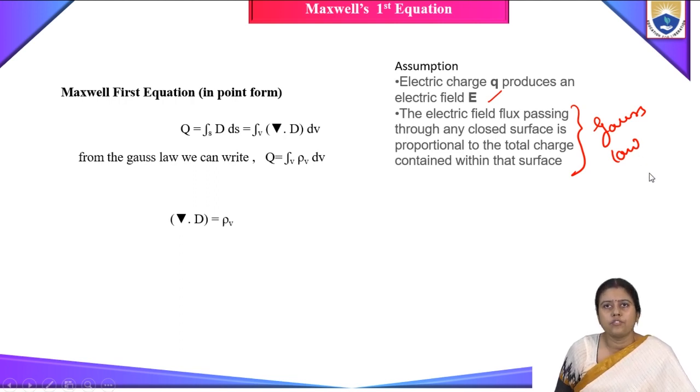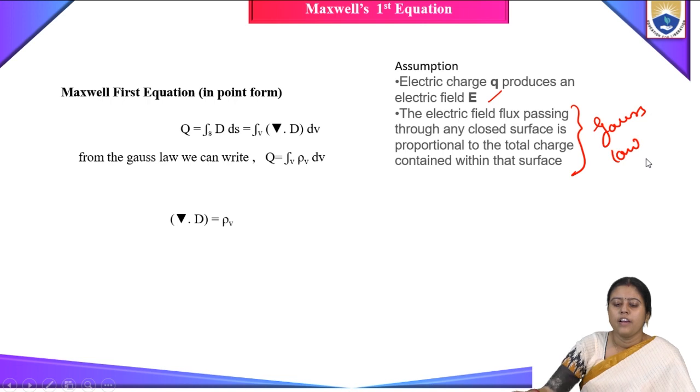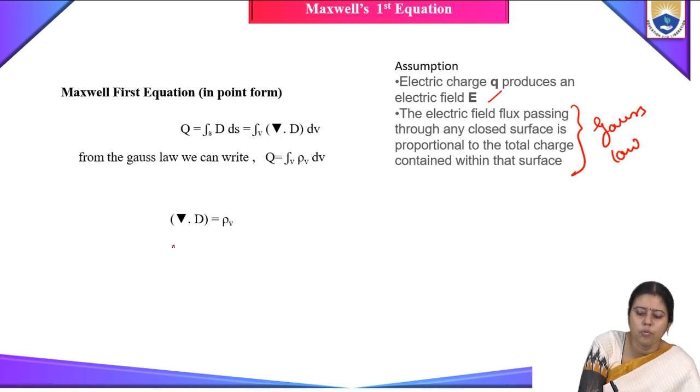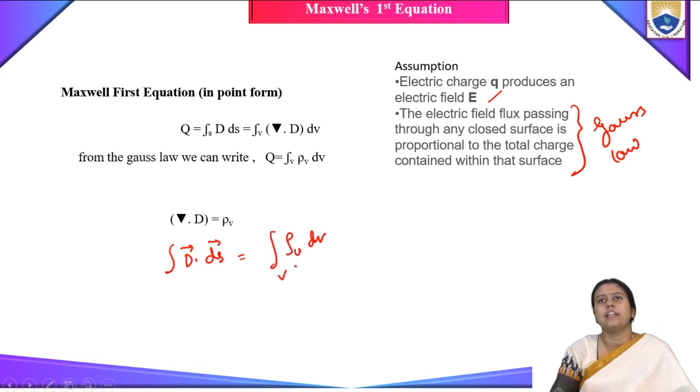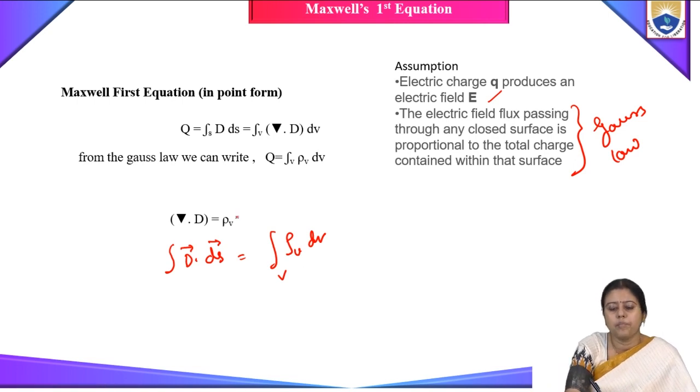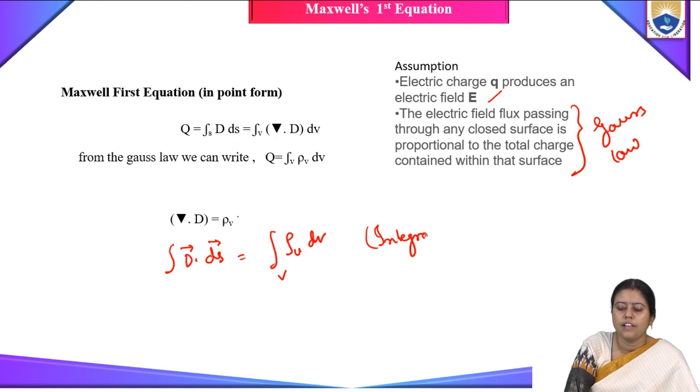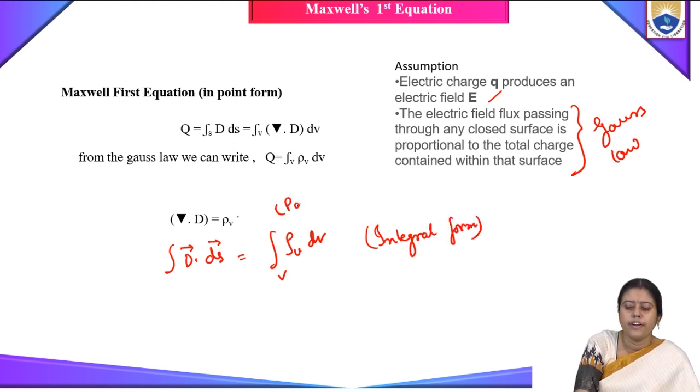So this is Maxwell's first equation: grad dot D is equal to rho v, and we can also write the surface integral of D dot dS is equal to the integration of rho v dv. So these are Maxwell's first equation. This is in the integral form, and this is the point form.